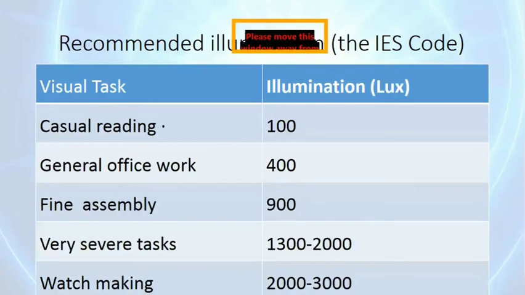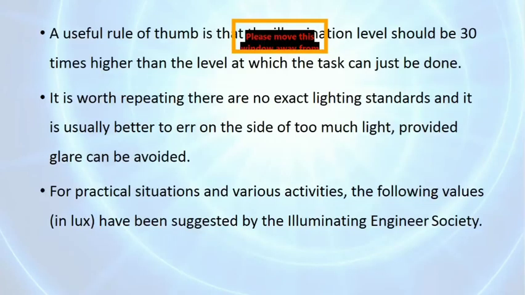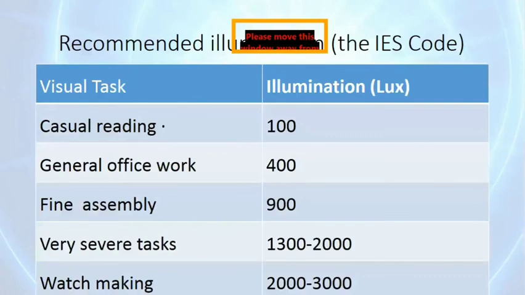There are some recommended illuminations by the Illuminating Engineering Society. For casual reading, 100 lux illumination is required. For general office work, 400 lux is required. In fine assembly, we require 900 lux. While doing very severe tasks, we require 1300 to 2000 lux. And watchmaking, which is very fine work, requires 2000 to 3000 lux illumination.